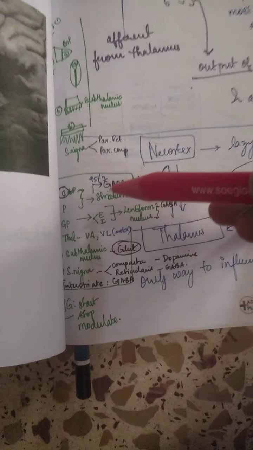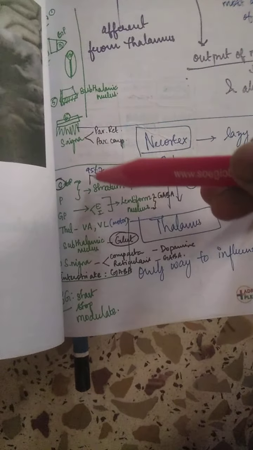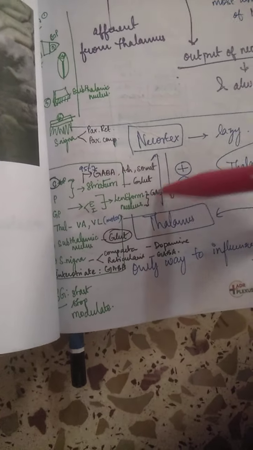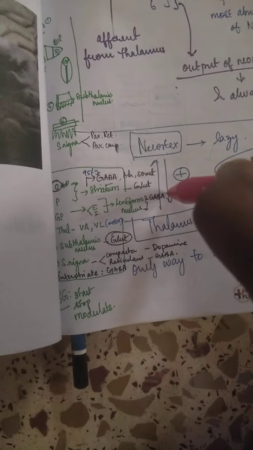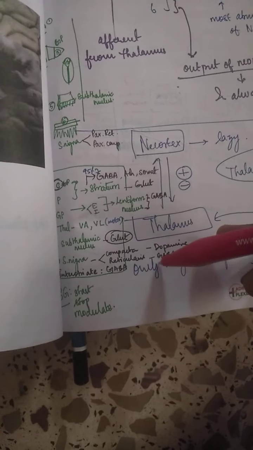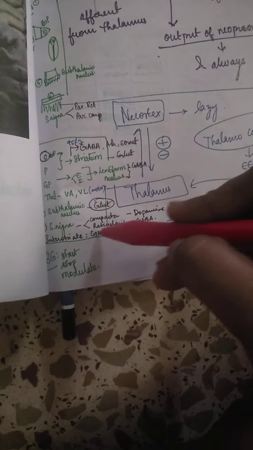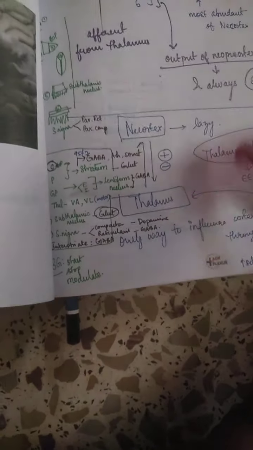Most of the basal ganglia will have GABA. The caudate nucleus and putamen, the striatum, will produce 95% of GABA. Globus pallidus also will produce GABA, and also substantia nigra reticularis and interstriate neurons will produce GABA. So all these things will produce GABA.